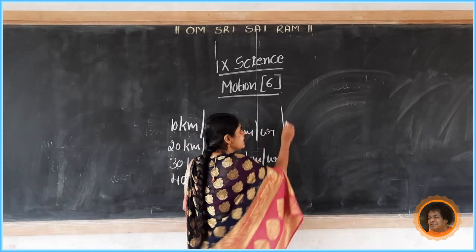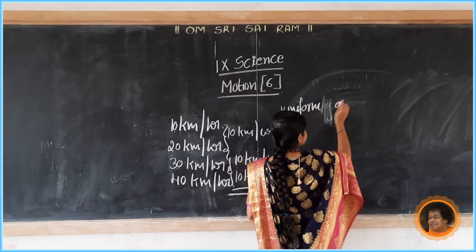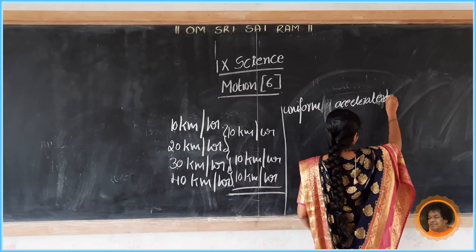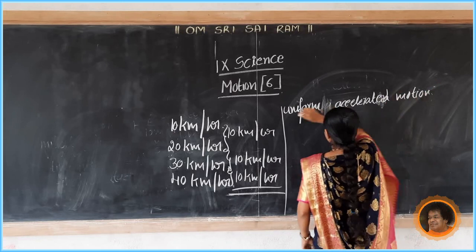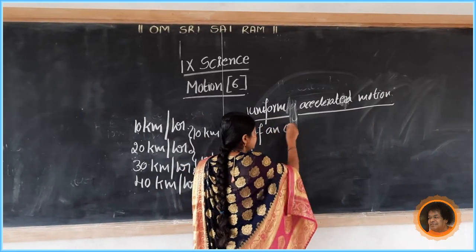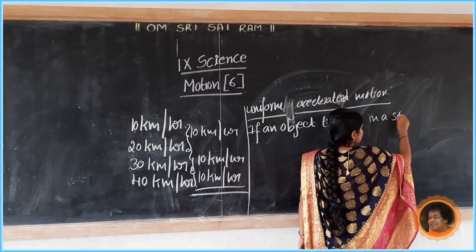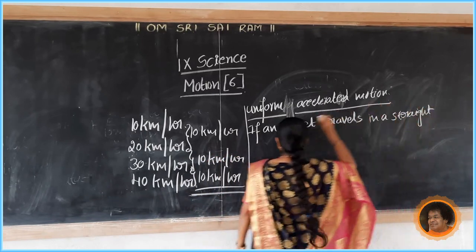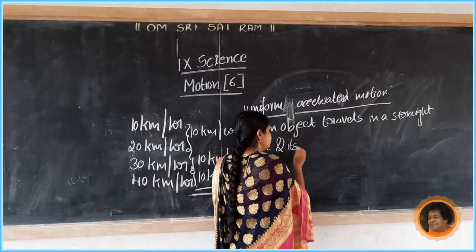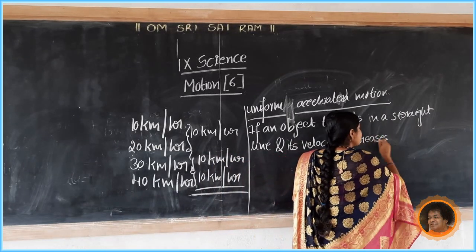So what is meant by uniformly accelerated motion? Uniformly accelerated motion means if an object travels in a straight line and its velocity increases or decreases.